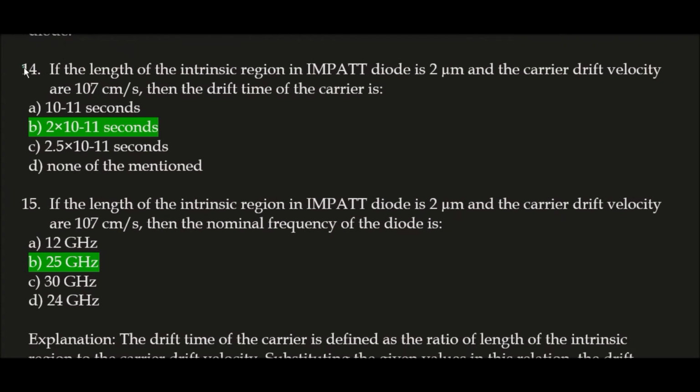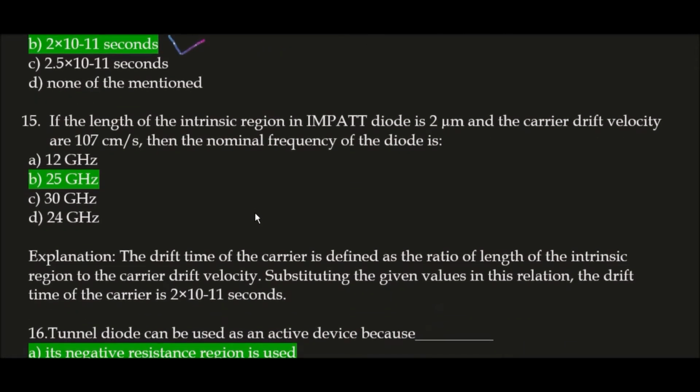Next question. If the length of the intrinsic region in IMPATT diode is 2 micrometer and the carrier drift velocity is 10^7 cm per second, then the drift time of the carrier is, correct answer is option B, 2 multiplied by 10 to the power minus 11 seconds. आपको formula use करके solve करना है and your answer will be 2 multiplied by 10 to the power minus 11 second. Next question.